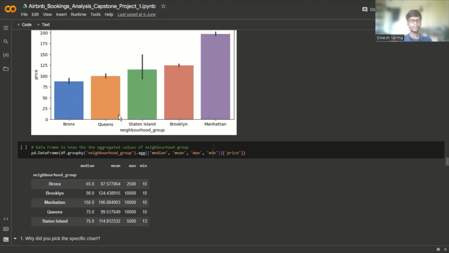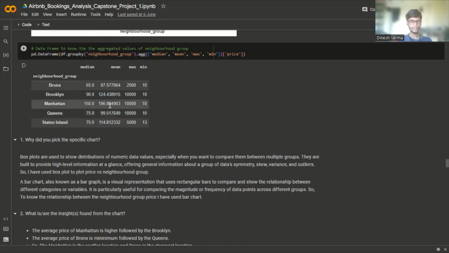So we can conclude that Manhattan is the costliest location and Bronx is the cheapest location. And from this data frame, we can see that Bronx's maximum price is only $2,500, but other locations' prices are 2 times to 4 times higher.